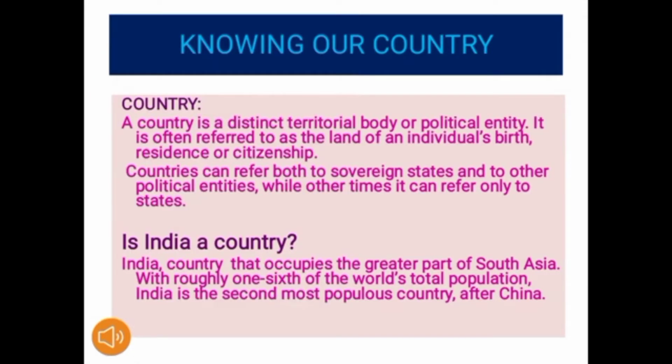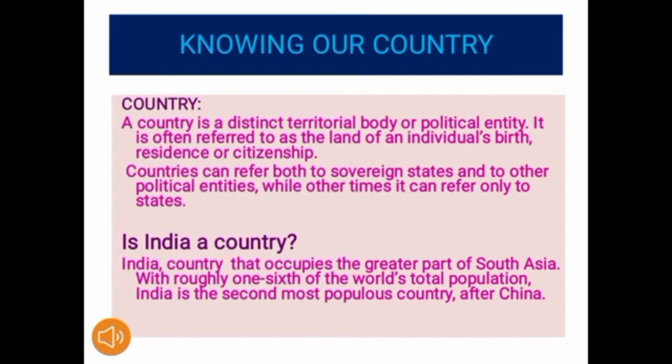First chapter is Knowing Our Country. That means we get to know our country. Here, at first we know what a country is. A country is a distinct territorial body or political entity. It is often referred to as the land of an individual's birth, residence or citizenship.